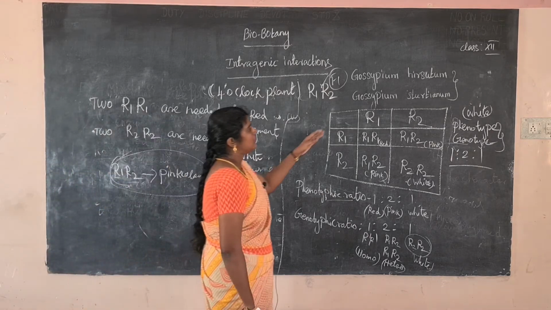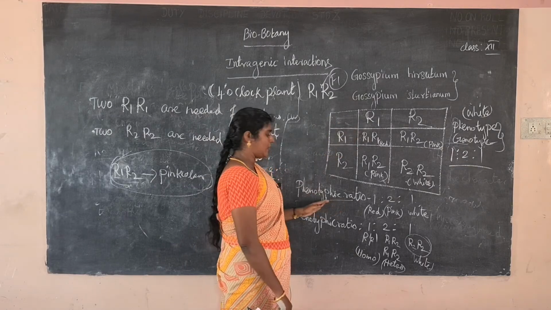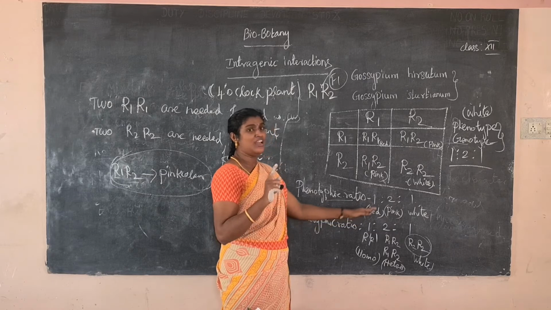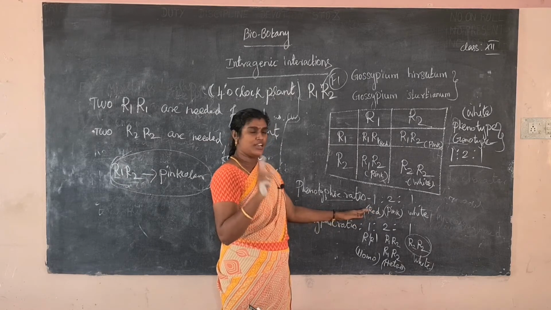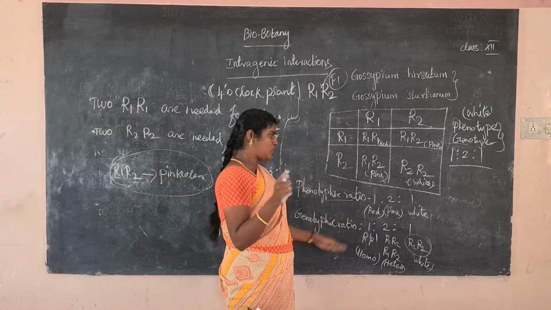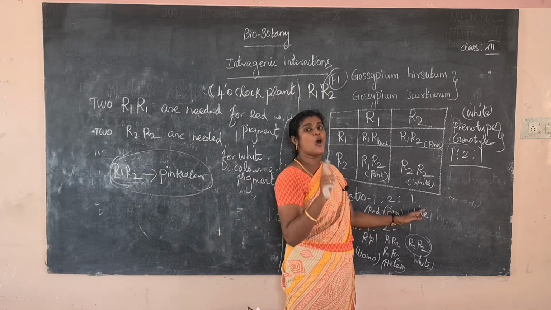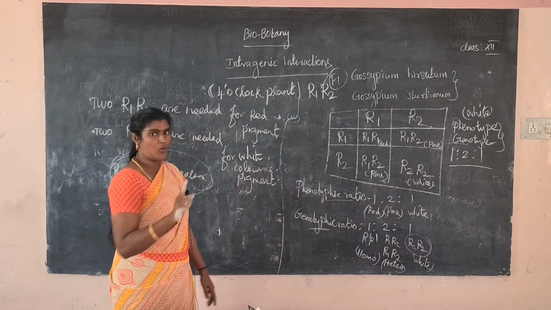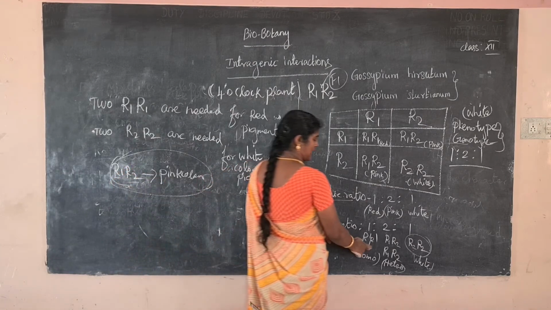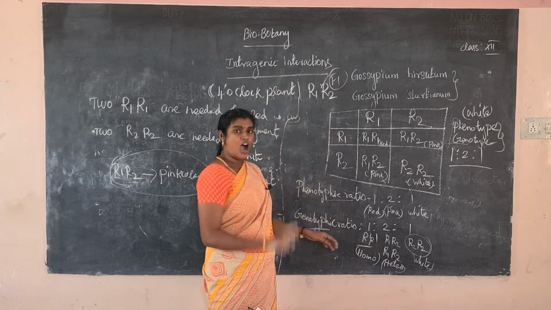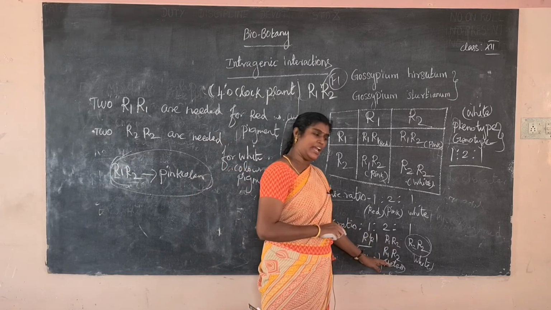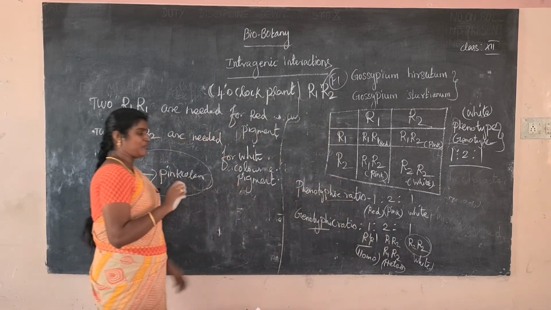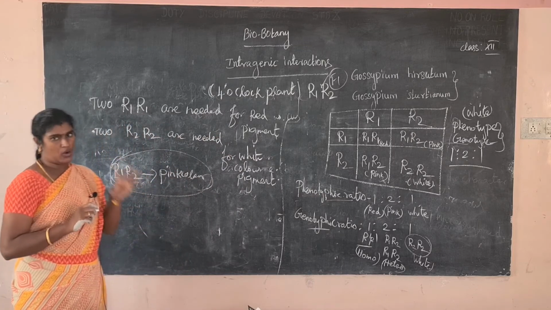First, R1 R2: the phenotypic ratio is 1:2:1. One is the homozygous color, next 2 is the heterozygous, and the next one is the white color, the homozygous color. Next, the genotypic ratio: R1 R1 indicates which color? Red color. R1 R2 indicates the pink color. R2 R2 indicates the white color. White is pure breeding and R1 R1 is also pure breeding.